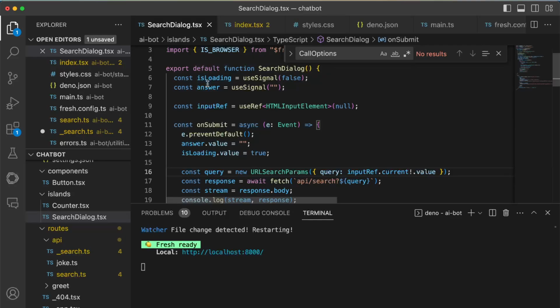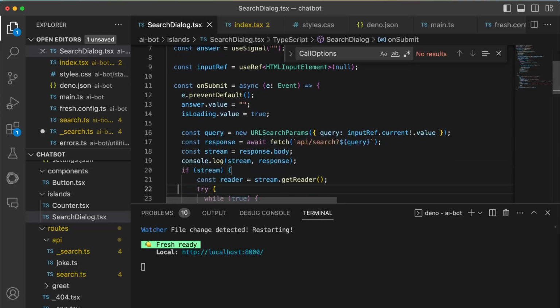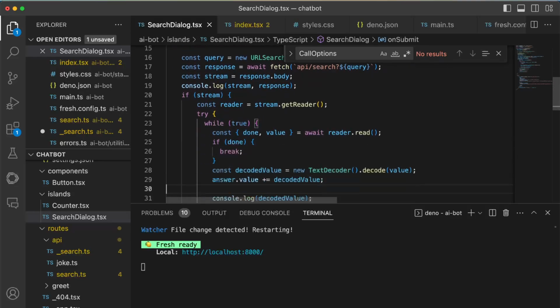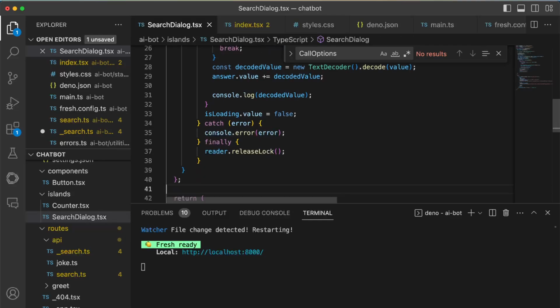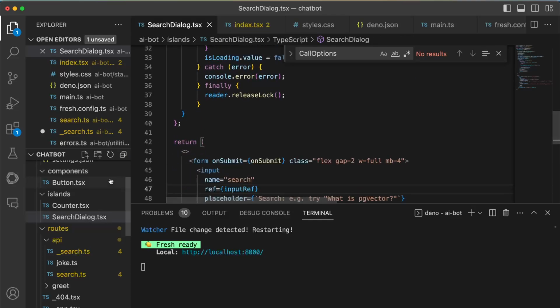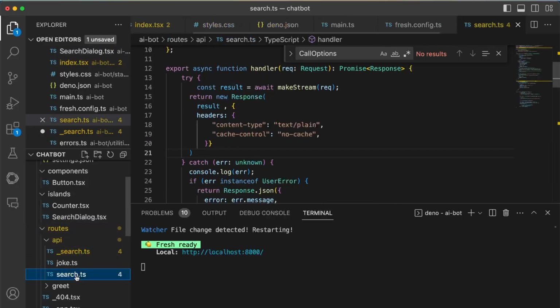One is loading and the other one is answer. Then we have an on submit. We try to get the response back, and we are just going to render out our response into the browser. Then I have a routes API, and then I have a search.